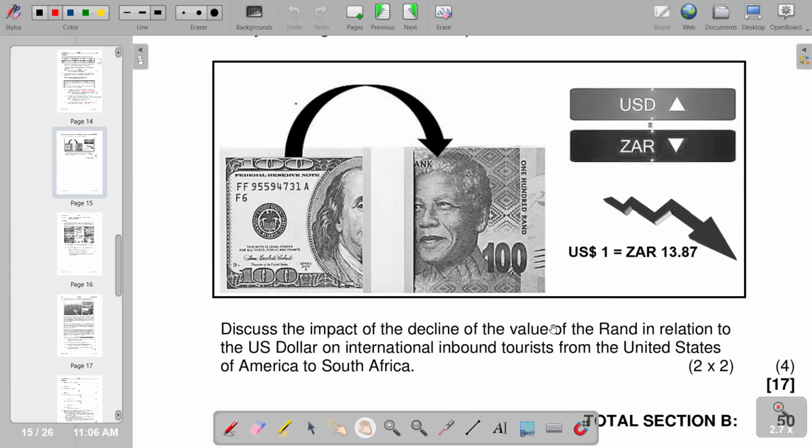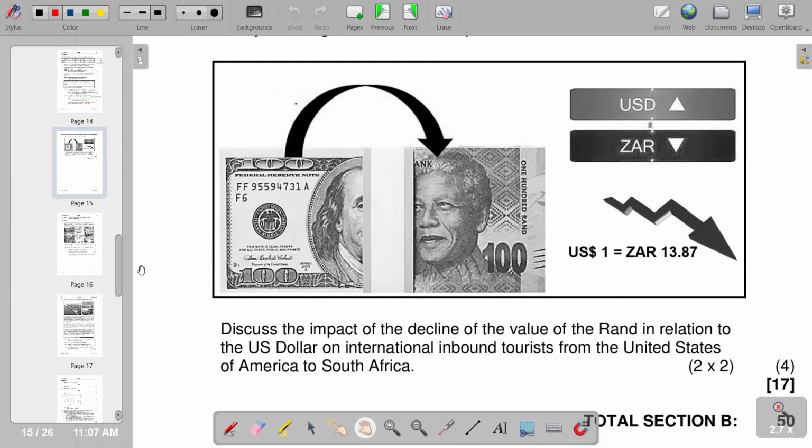In that case, we are going to say that the US tourists are going to buy more units of rands using the same amount of US dollars. So they are going to come more because it becomes cheaper from their side to buy the South African rand, and they come and enjoy the local economy. So we are going to see more tourists coming.